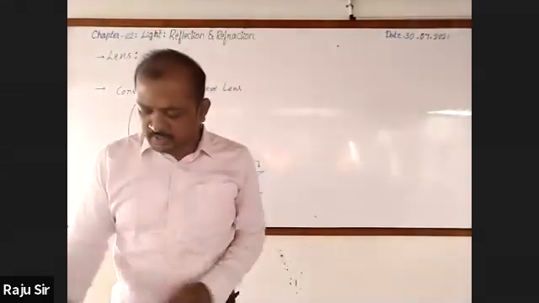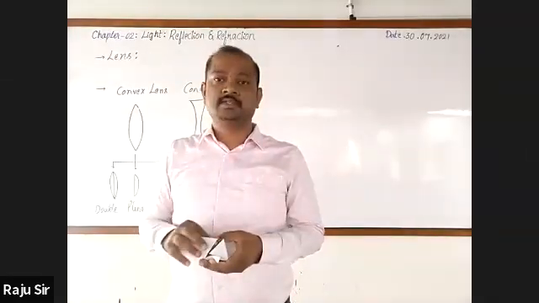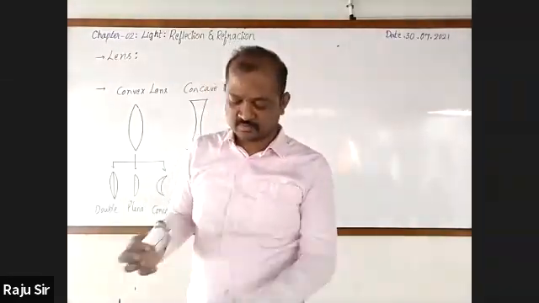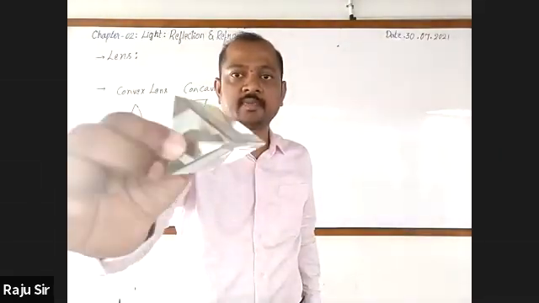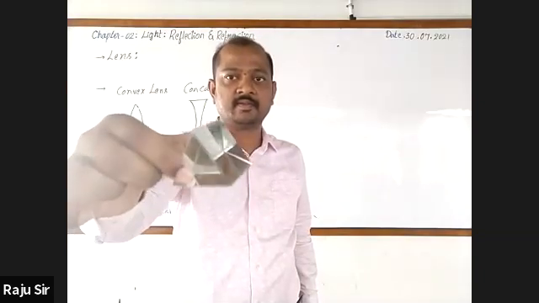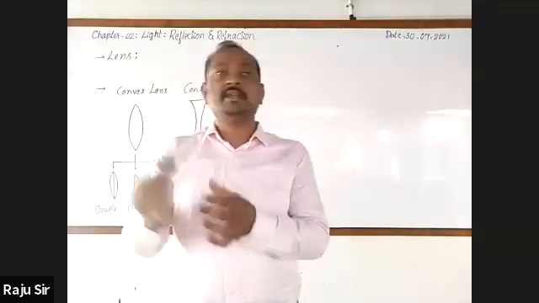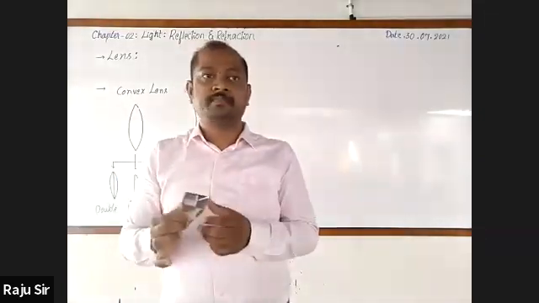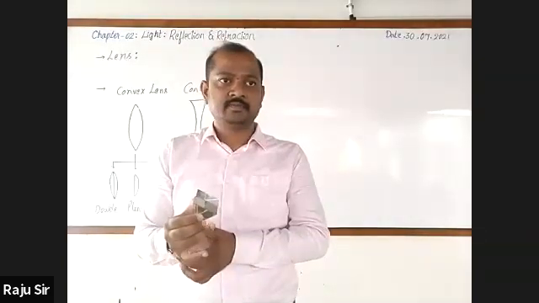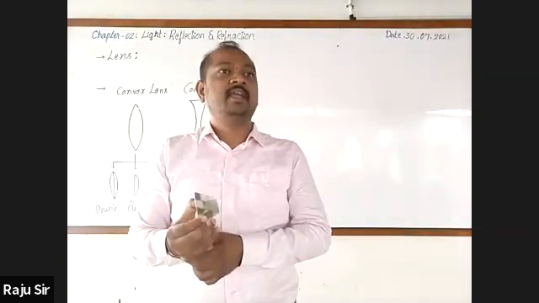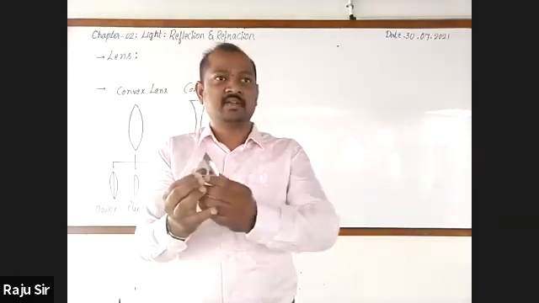Now, let me show you another transparent material. You should tell what it is. Prism. It is a glass prism. Whether you had used it in your previous classes? Yes, sir. In the light lesson, in standard you had used that. White light gets into it. Light is having 7 different colors.